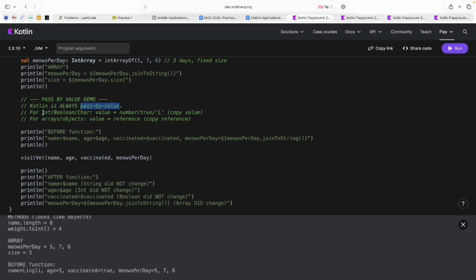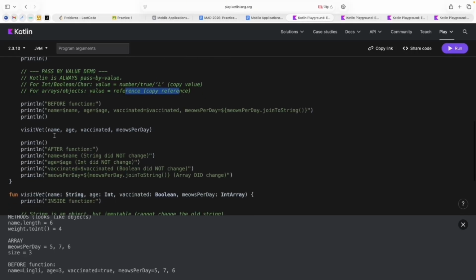For example, if we try to send an integer, boolean, or char value, we will just copy this value, and in the function we will work with another, new variable. If we try to send an object of some class or an array, we will copy the reference to this object, and it means that inside the function we will work with the same object.